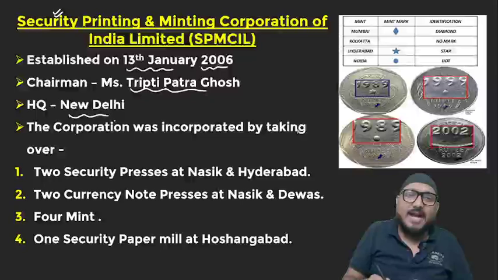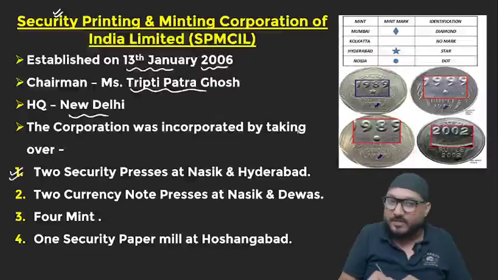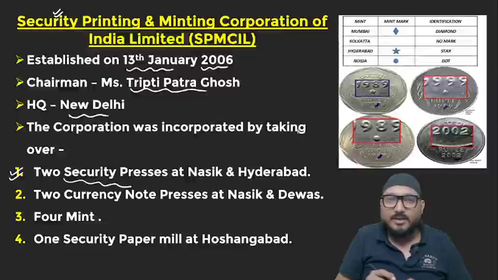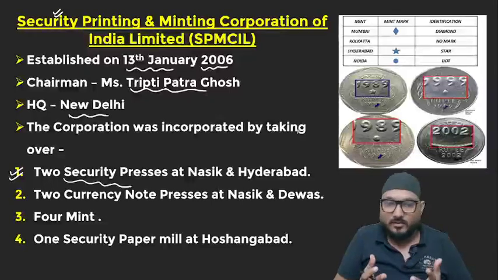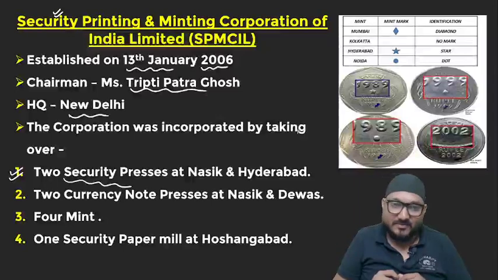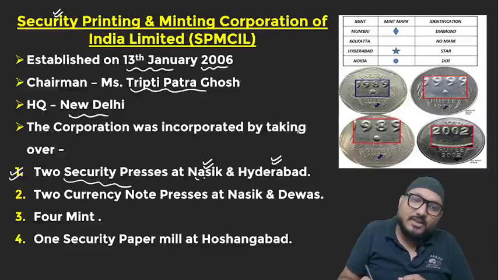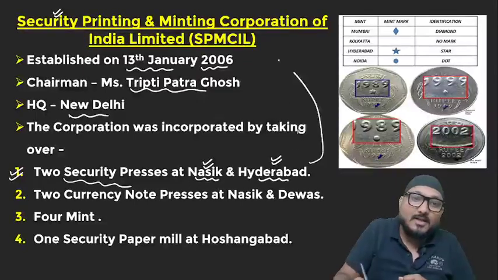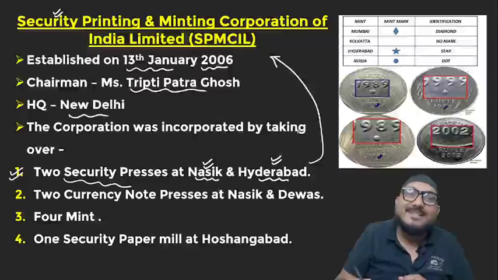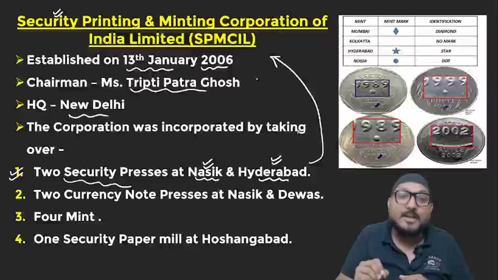This corporation was actually tasked with taking over, first of all, two security presses, where, as you all know, secured government security bills are printed and registry papers, stamp papers, I mean, are printed. These are printed in Nasik and Hyderabad. So these two printing presses belong to the Government of India and are under this particular organization, that is Security Printing and Minting Corporation of India Limited. They are not under RBI.